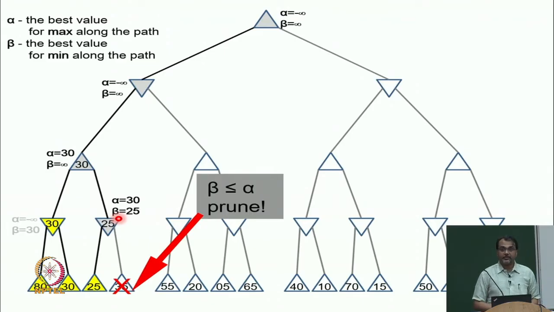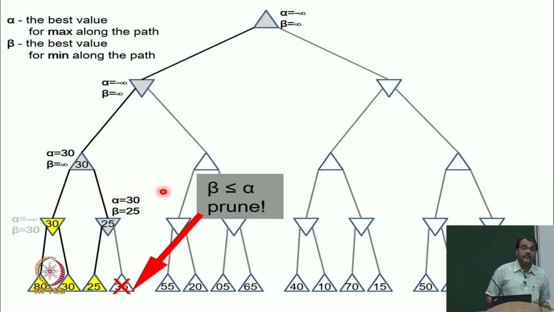At this point, my alpha is 30, that is denoting that some node on this path has value 30 or higher. Its beta is 25, that means some node also has its value 25 or lower. This is incompatible. Alpha is greater than or equal to beta, and as soon as this happens, I can prune the search and move up. There is no need to discuss anything anymore. I have found that this is no longer the optimal branch, I should just go up. So, I will prune out any other children that 25 will have and send this information up.